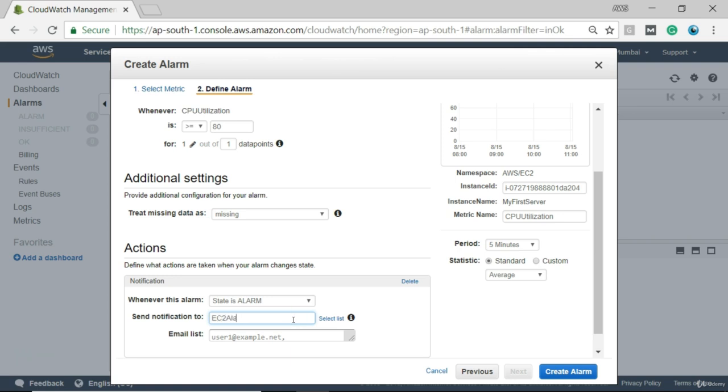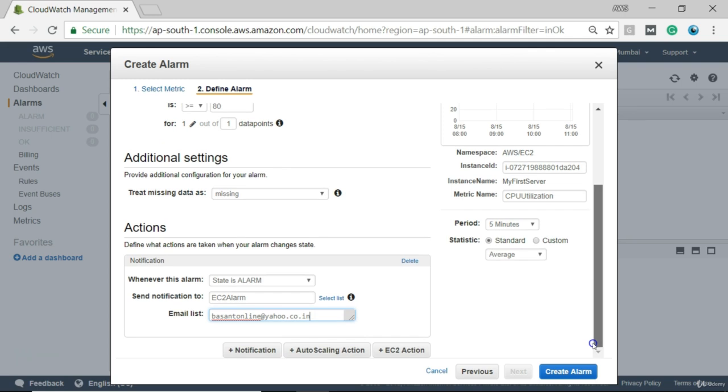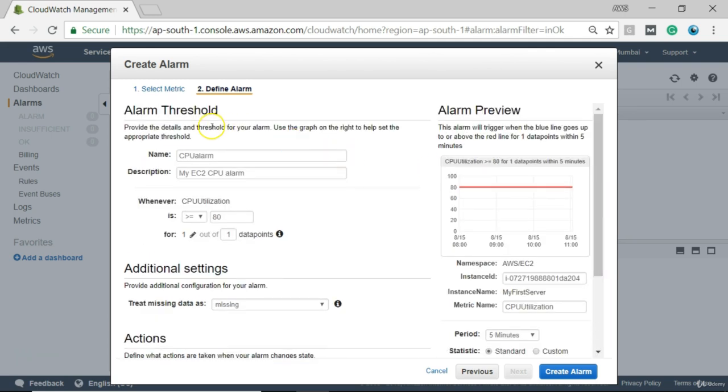EC2 alarm, and I will write down an email ID for this, the email ID where I want to get the notification. Okay, so this was quite simple. Okay, we have written the name of the alarm, and then threshold which is required for our alarm.